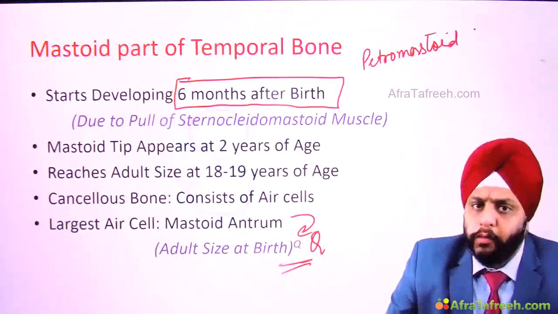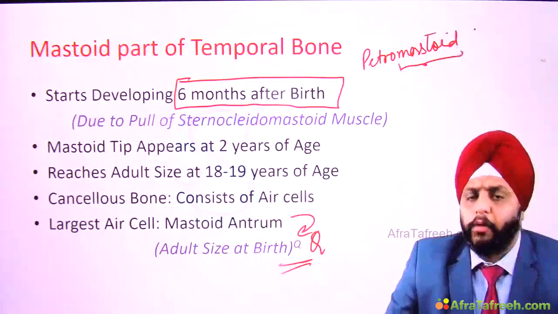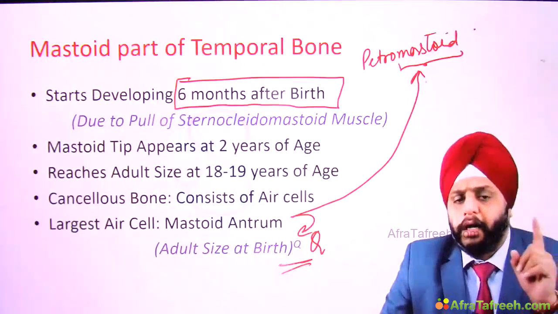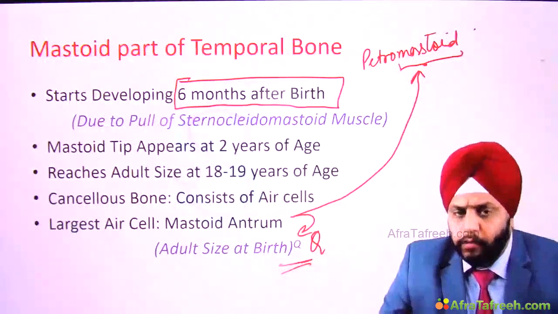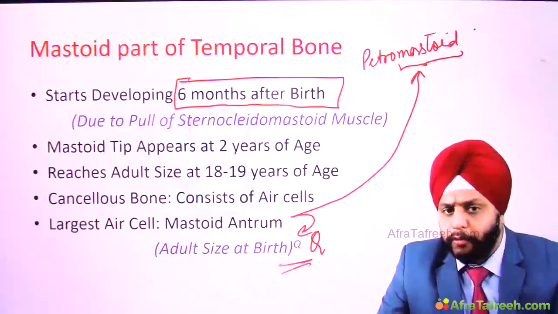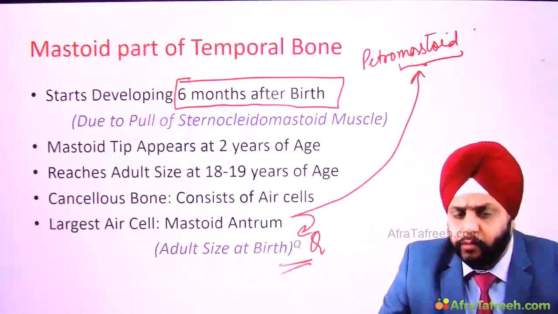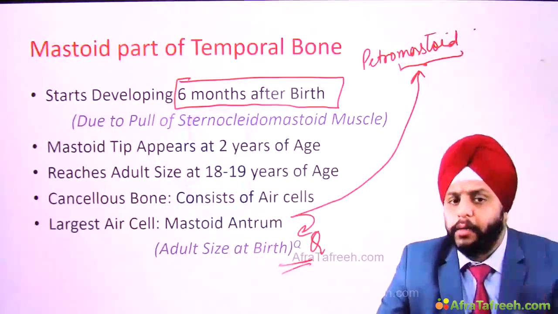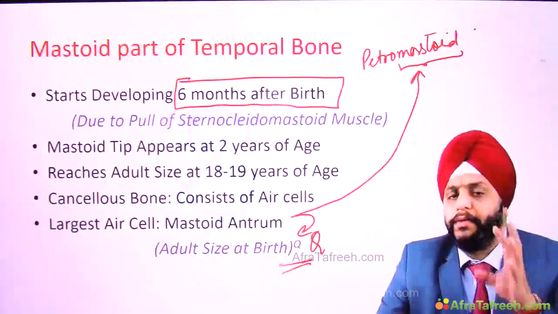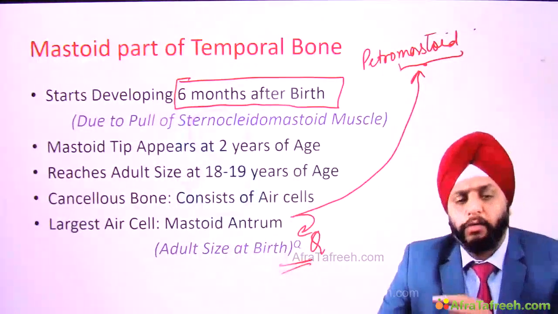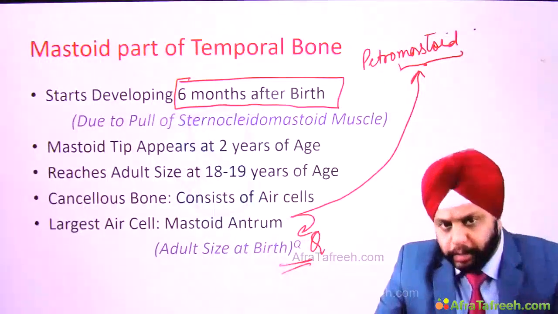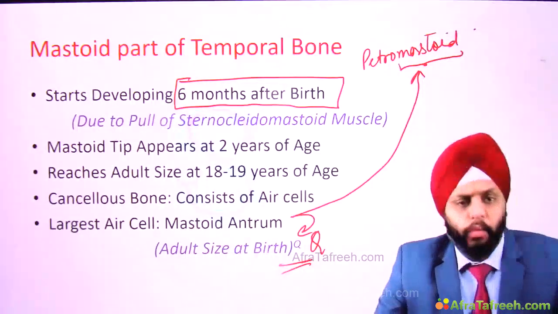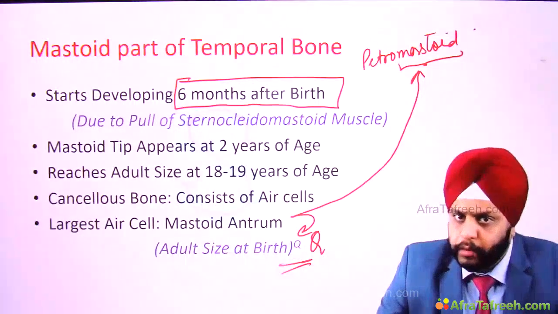Now in this petromastoid, the mastoid component is represented by the mastoid antrum. So at the time of birth we don't have a process, we only have the mastoid antrum and there are some small cells around it, and this antrum however is adult size at birth. So at birth no mastoid process, but antrum is there and antrum is adult size at birth. Very important question, right?